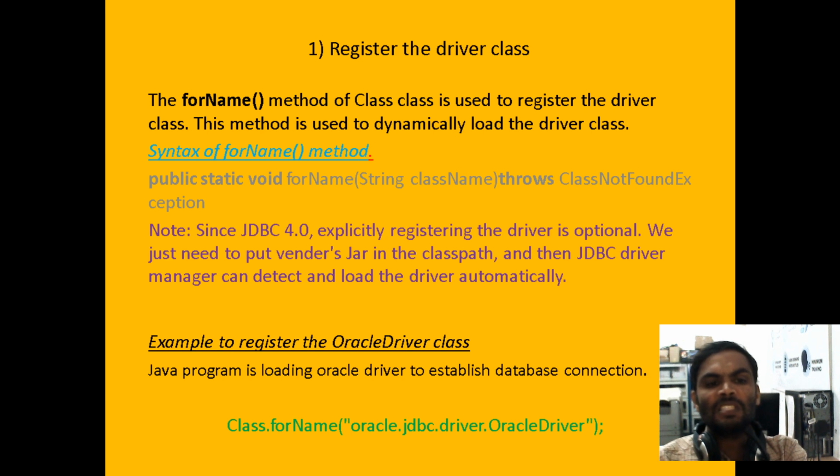Now, from JDBC 4th version onwards, explicitly registering the driver is optional. We just need to put the vendor jar in the classpath, and then the JDBC DriverManager can detect and load the drivers automatically, dynamically loading your driver class. When you use the Class.forName method and pass the driver class name, oracle.jdbc.driver.OracleDriver, it loads automatically and then establishes the database connection. That is the first step.